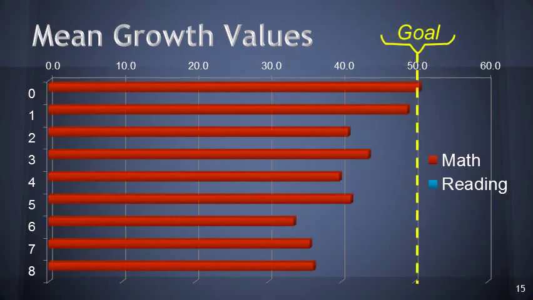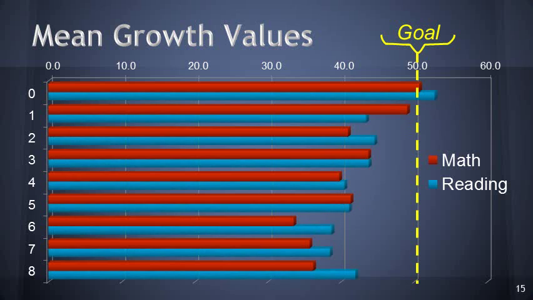This is a summary of the growth values by grade. Again, 5K is represented by the 0, and then it ascends to 8th grade. The red is math, all of the mean growth values by grade level across the district. And the yellow line represents the goal of 50. And the blue bars represent the reading mean growth values at each grade level.